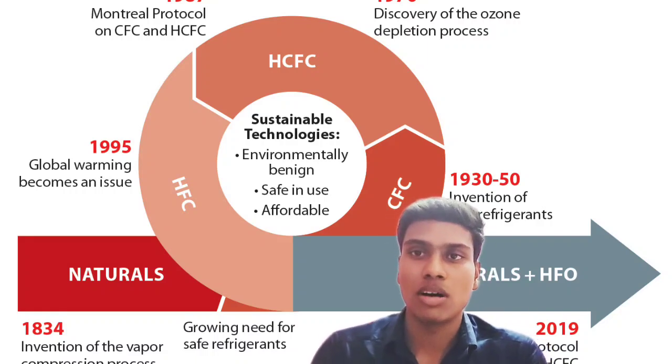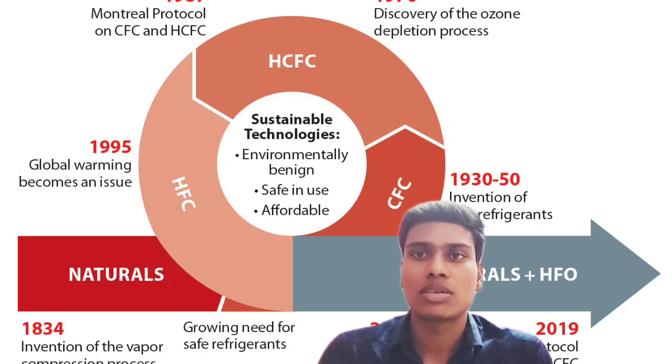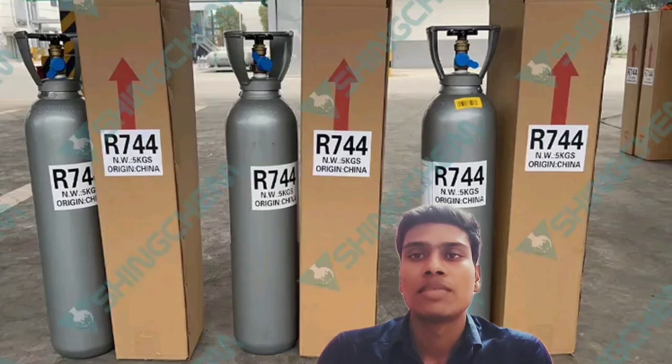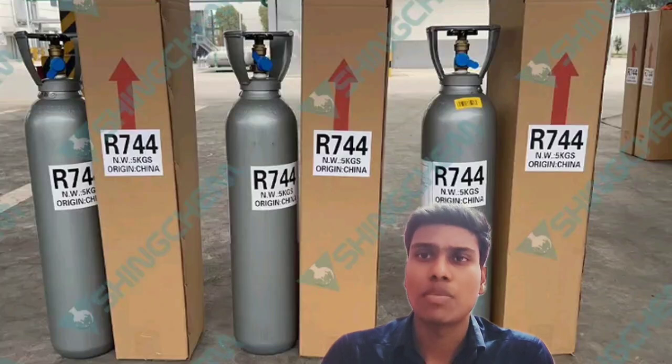So now they are using R32 and then R717 and R744. These are denoted and named by ASHRAE. If you see, R717 is the name for ammonia. For each and every refrigerant fluid, there are different chemical properties.